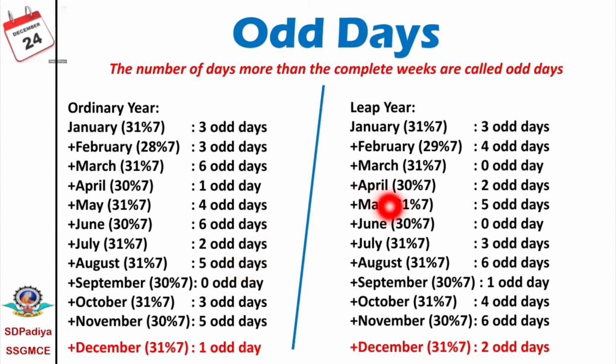We can calculate the odd days for the leap year by adding 1. But after February, for January, this value is the same for the ordinary year as well as for the leap year. Now here we can conclude that for an ordinary year, the whole year has 1 odd day, and for a leap year, we have 2 odd days.